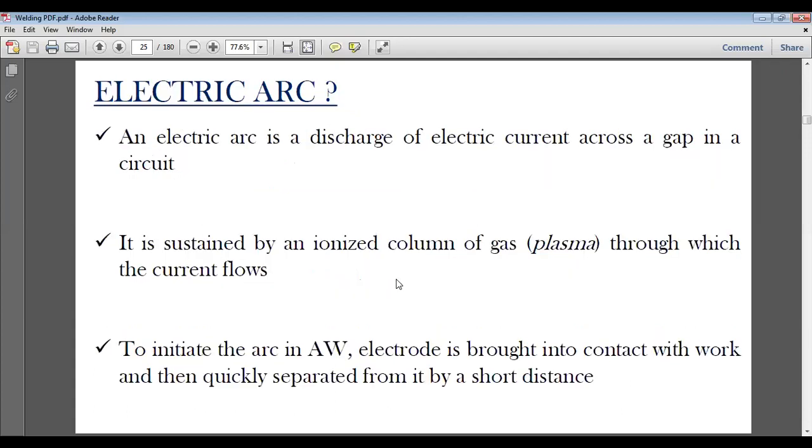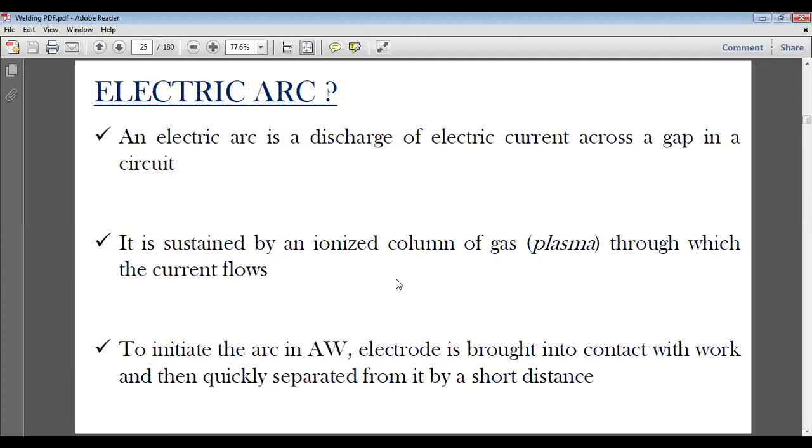So what is an arc? An electric arc is a discharge of electric current across a gap in a circuit. An electric arc is a discharge, or volley, of electrons striking at the metal and creating heat.